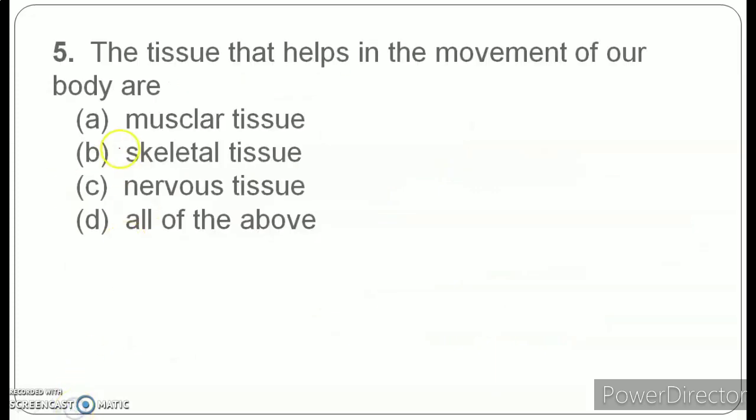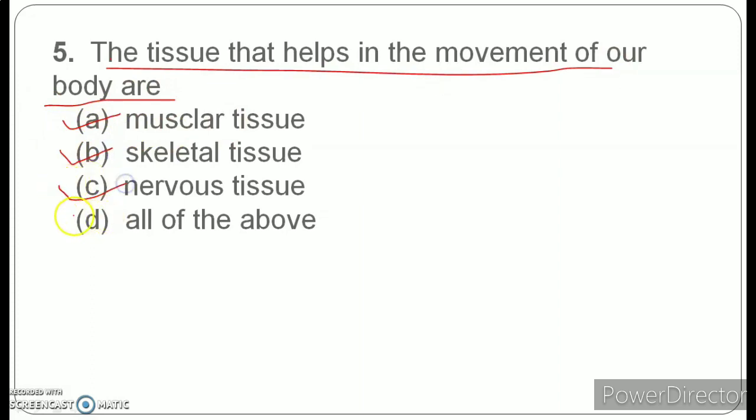Moving further, the tissue that helps in the movement of our body are, and your options are A. muscular tissue, B. skeletal tissue, C. nervous tissue, and D. all of the above. Keep in mind the question was asking regarding which tissue helps in the movement of our body. Options are muscular, skeletal, nervous, and all of the above. Take your time, mark the right answer.